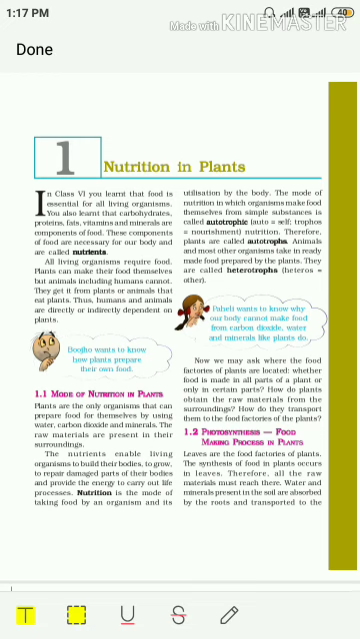Yes. Why do we need food? The answer of this question is, we need food to get energy. Or you can say that we need food to grow and develop. Or you can say food is necessary for growth and maintenance of our body.